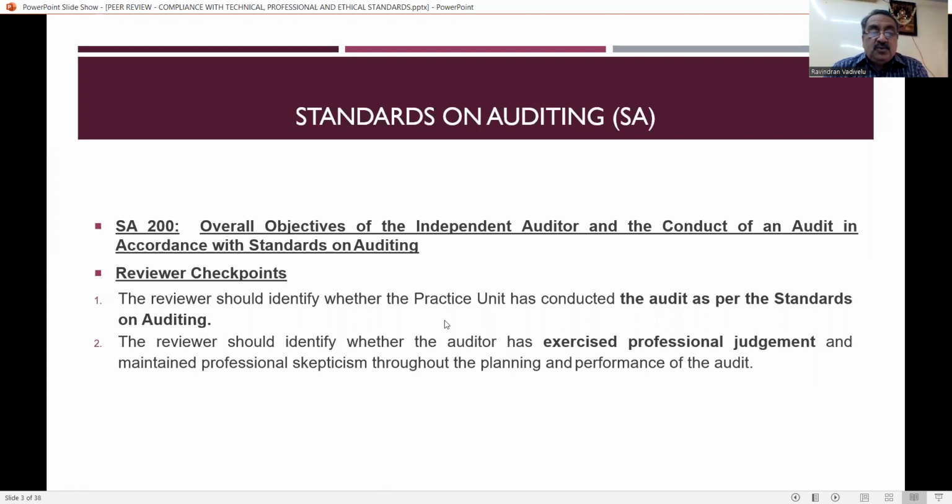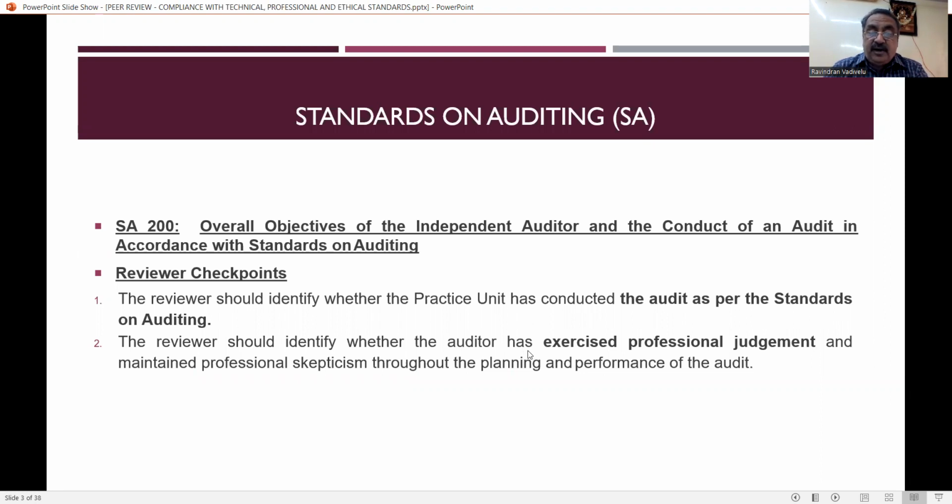SA 200, that is overall objectives of the independent auditor and the conduct of an audit in accordance with standards on auditing. The reviewer has to check what the important points are that the practice unit has to carry out or has carried out. The reviewer should identify whether the practice unit has conducted the audit as per the standards on auditing. So it is an expected thing from the peer review board that the practicing unit conducts the audit as per the standards on auditing.